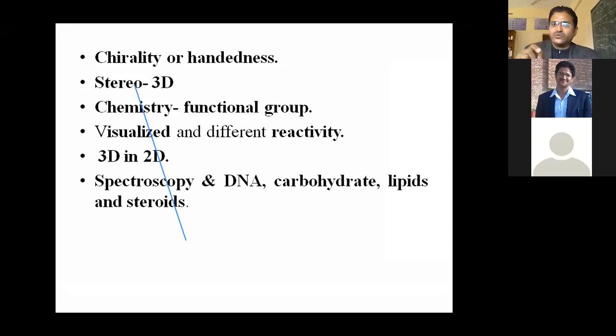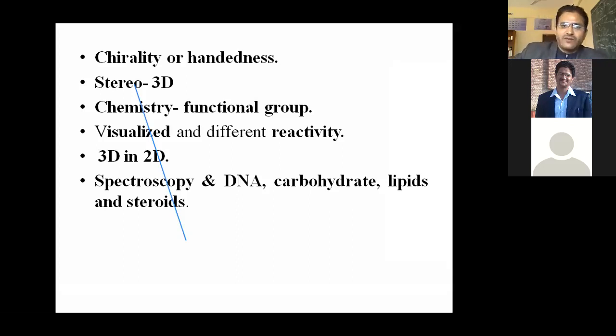It is a problem for you, you need to draw a 3D structure on your 2D paper. Then how is it possible? So stereochemistry is that branch of chemistry which makes this very, very easy, by which we convert a 3D structure into a 2D structure. And we can easily draw that on our paper, or on our board, right? So this is the facility which we get from stereochemistry, right?